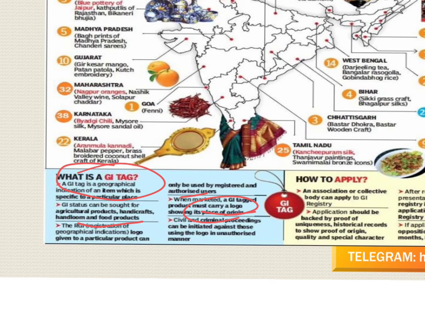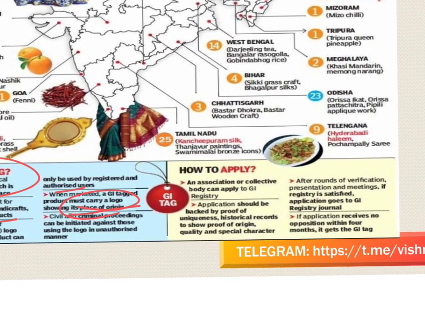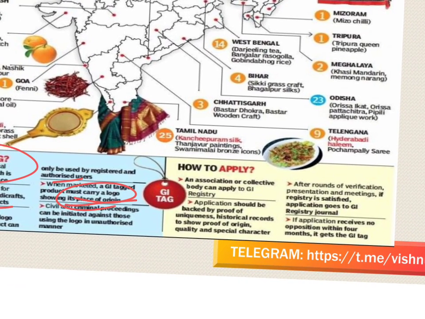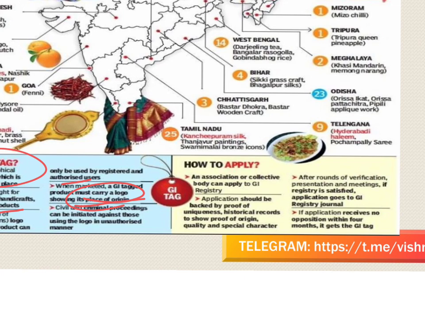And how to apply for the GI tag? It is given here also. Any association of persons or collective body can apply for the GI registry. That is, any association of persons, producers, organization or authority established by or under the law can be a registered proprietor. Their name should be entered in the register of geographical indications as the registered proprietor for the geographical indication applied for.